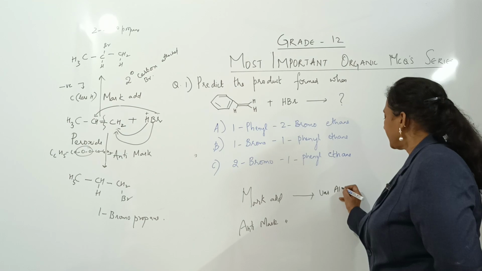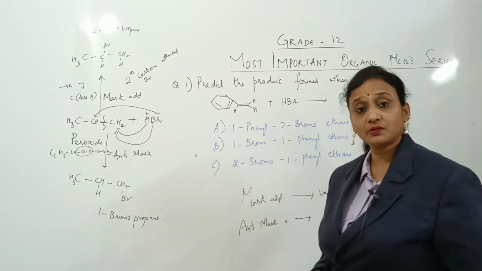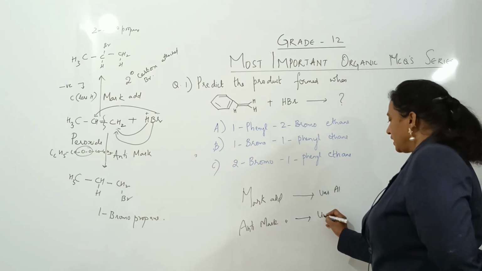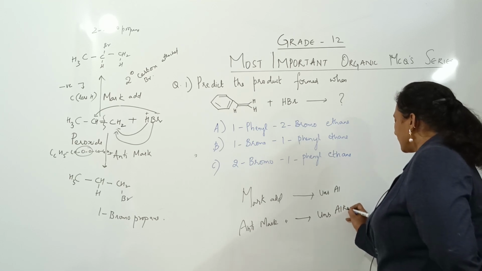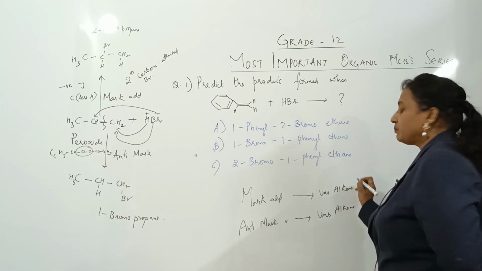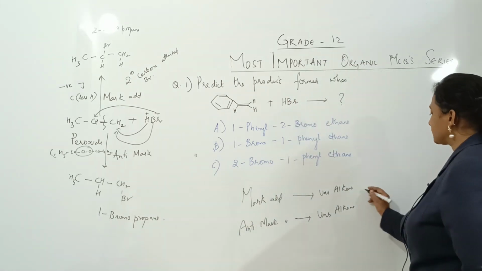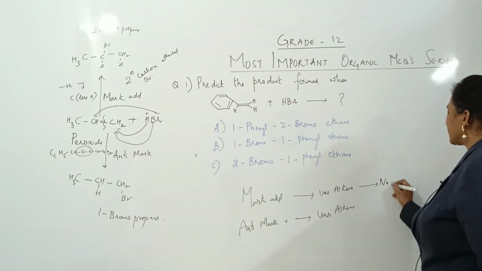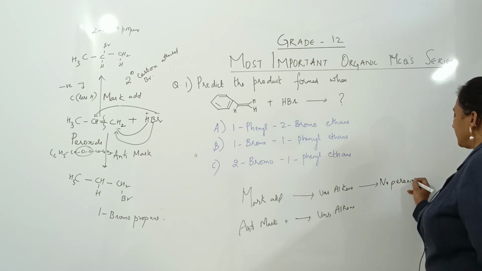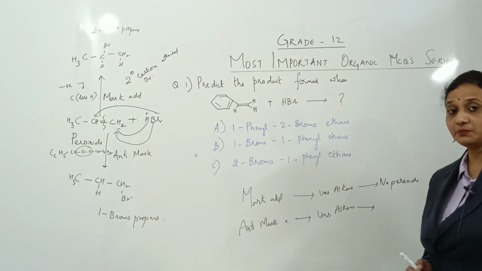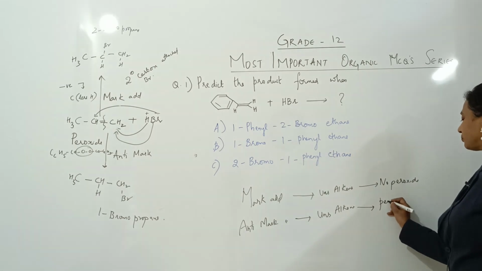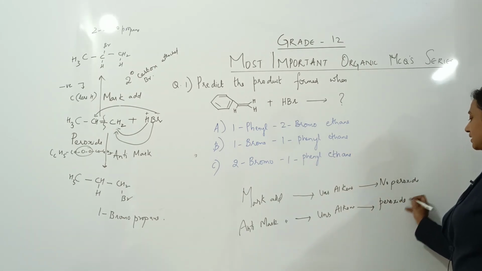Yes. In anti-Markovnikov, do we require an unsymmetrical alkene? Yes, here also. In Markovnikov addition, do we require peroxide? No, no peroxide is required. In anti-Markovnikov, yes, peroxide. Only in the presence of peroxide does the reaction occur.